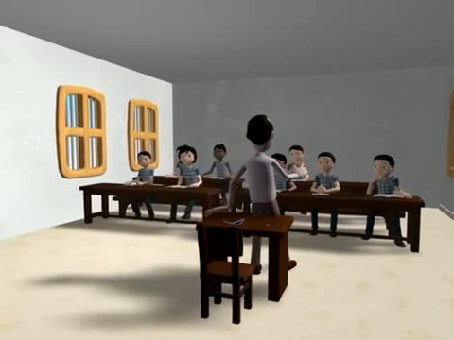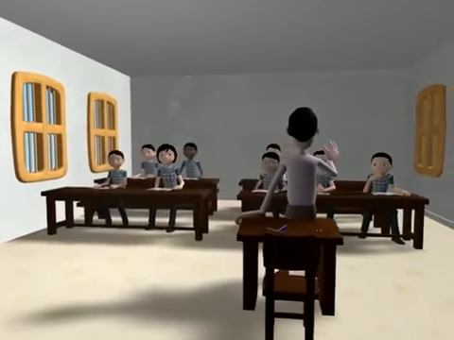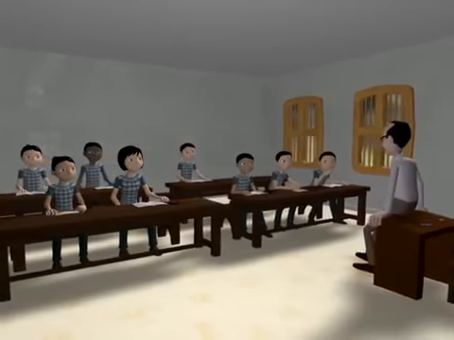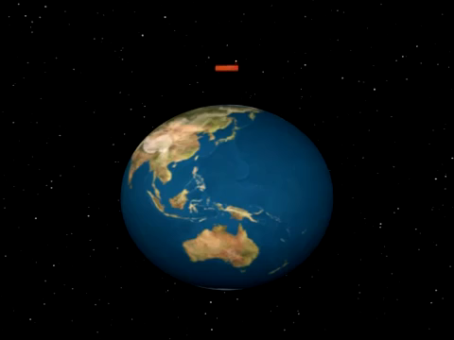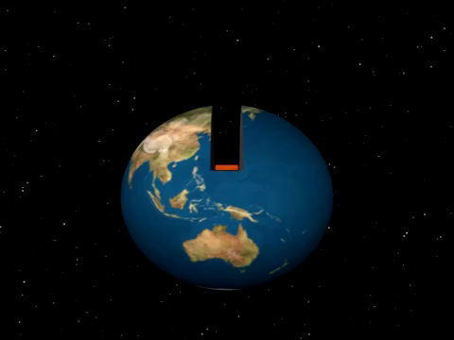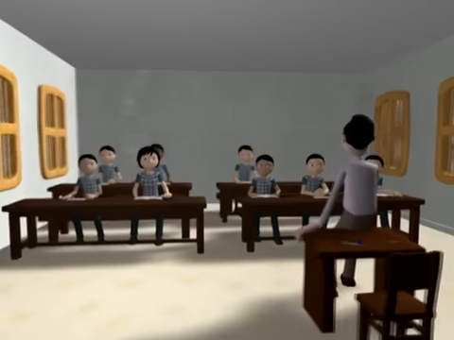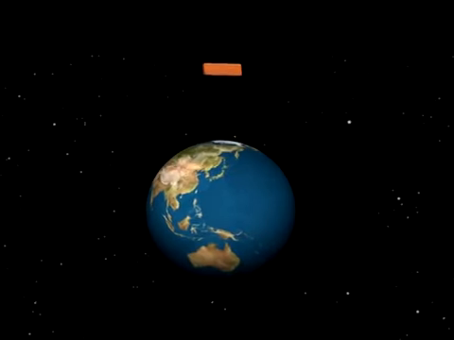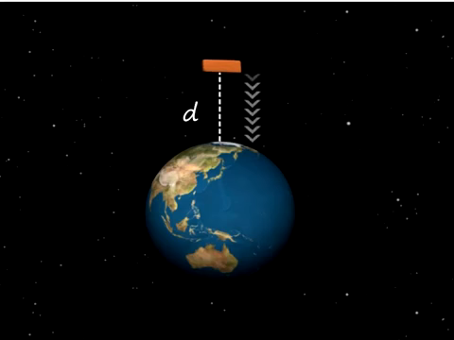Let us check another situation. What will happen if the body is carried to the interior of the earth? Here the weight of the body does not increase, but decreases. Why does this happen? As we know, a body on the surface of the earth is attracted by the earth in one direction, that is, towards its center.